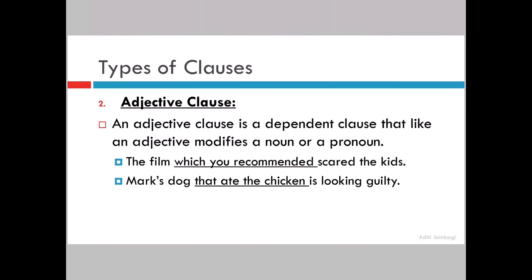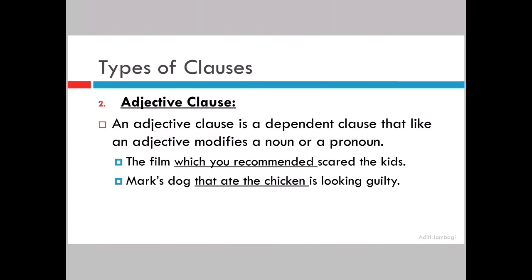Now, to understand this in a better way, we will understand what are relative pronouns. What are relative pronouns? Relative pronouns are your who, whose, whom, which, that, all these words. And what are relative adverbs?